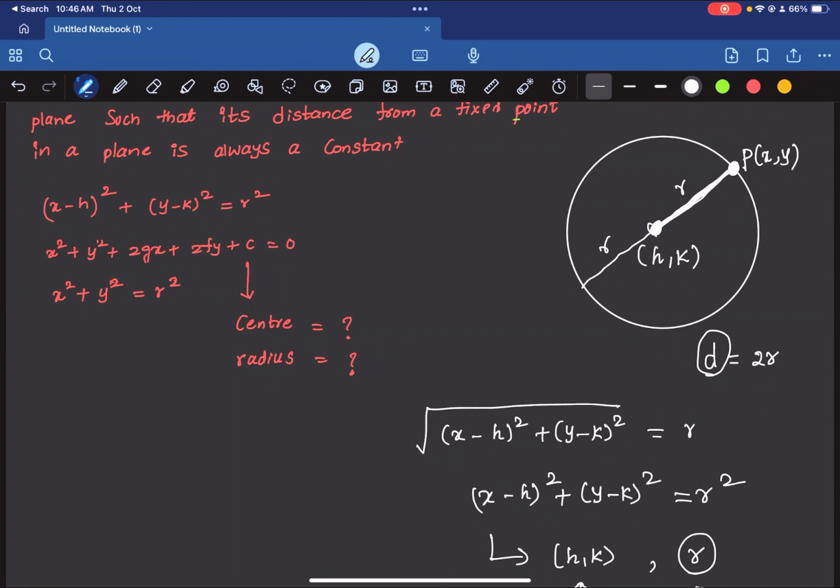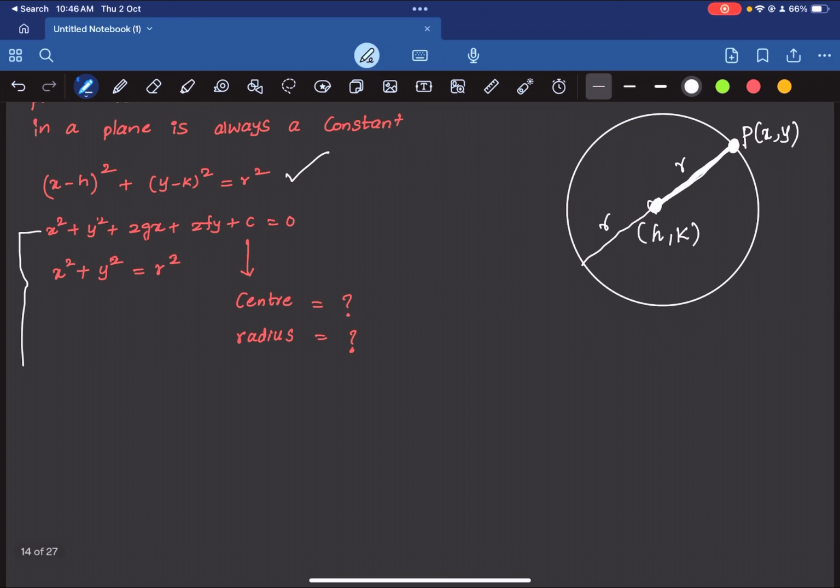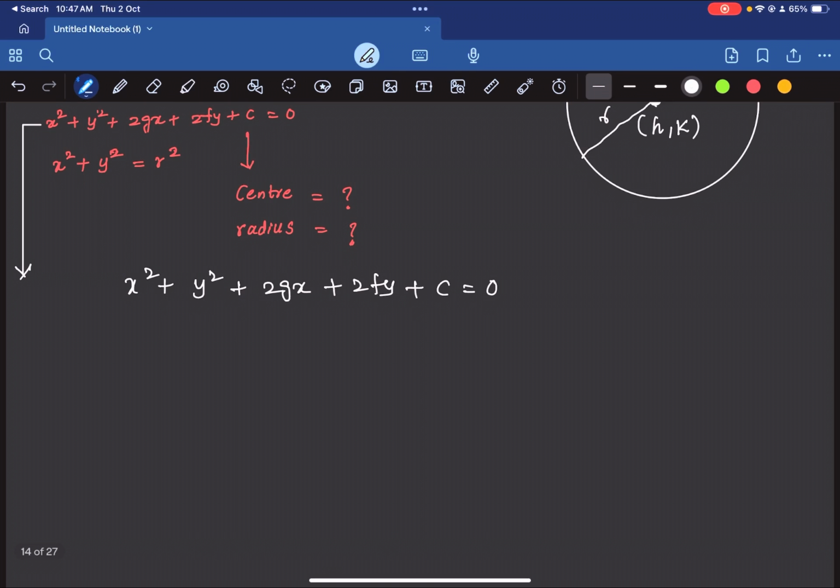When the center of the circle and the radius of the circle is given. Now let us proceed. So this is the first thing we have learned here. Let's proceed. So this is the generic equation of the circle. This is simply x square plus y square plus 2gx plus 2fy plus c is equal to 0. Now, if this type of equation is given, how do we find the center and radius of the circle? So let us do exactly that.